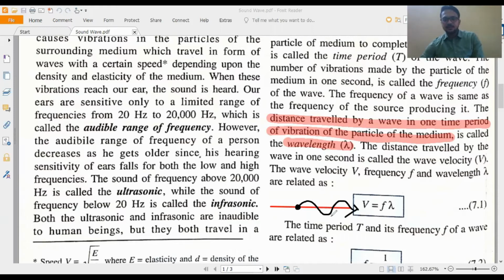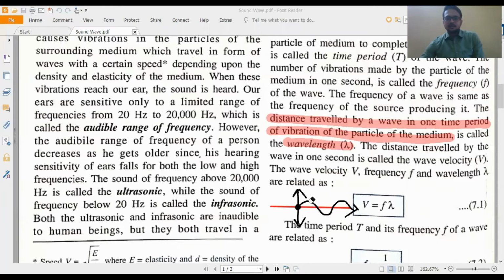Now the particle is vibrating up down. The particle will not propagate, it will just vibrate up down. And in one complete oscillation of the particle, the wave propagates some distance in the forward direction. That distance is called wavelength. That is written here.